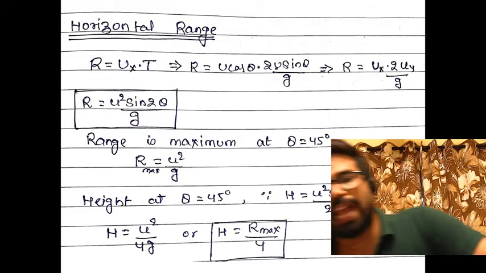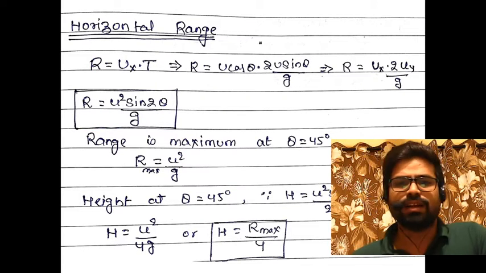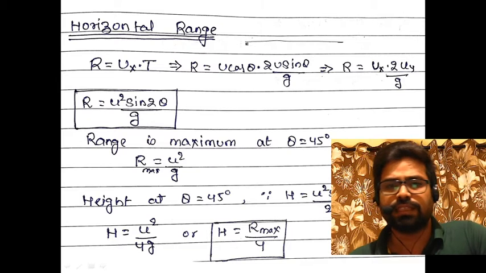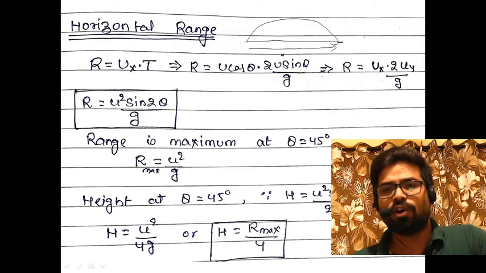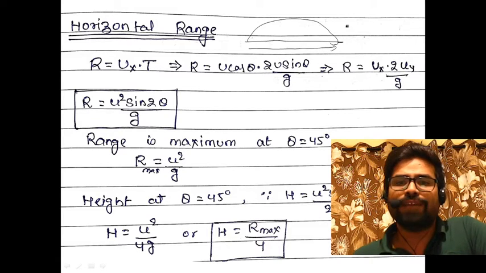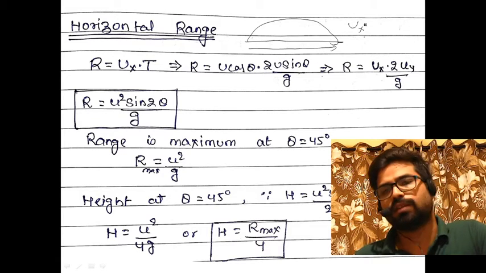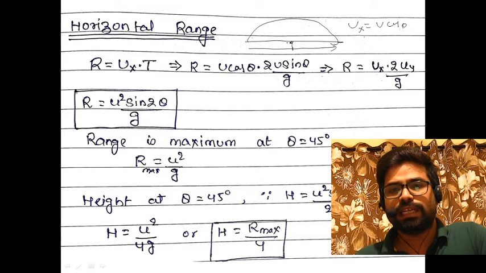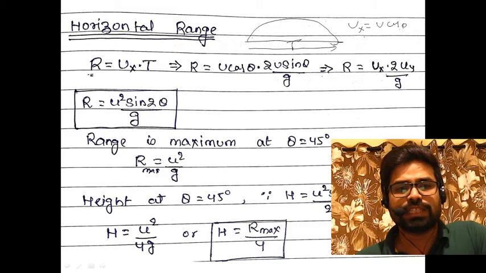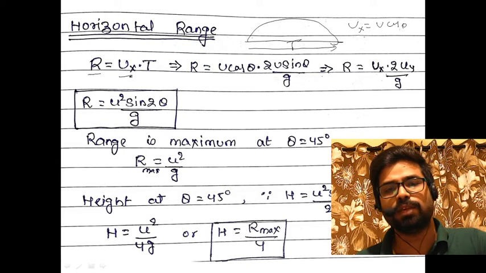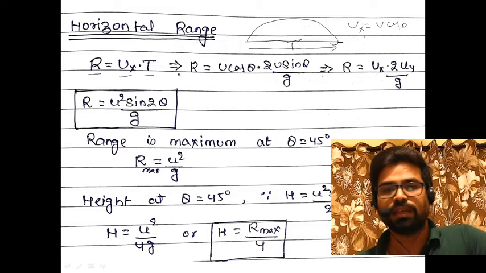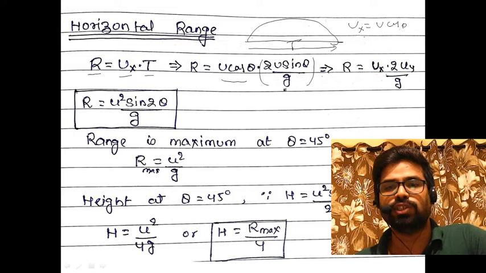Suppose we have to calculate the range. The range is the horizontal distance. In the horizontal direction the only velocity was ux, which is equal to u cos theta. So for time t, the distance covered in the horizontal direction will be ux into time, where ux is u cos theta and time is twice u sin theta upon g.